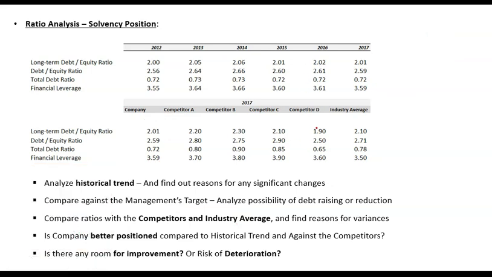Based on that analysis, you will find out whether there is further room for improvement or a risk of deterioration. If the company is already highly levered, there is a risk that it may not be able to pay its obligations, or that it may have to raise additional capital at high cost. Because the more debt on your company's books, the higher the interest rate you get when you go to borrow money.